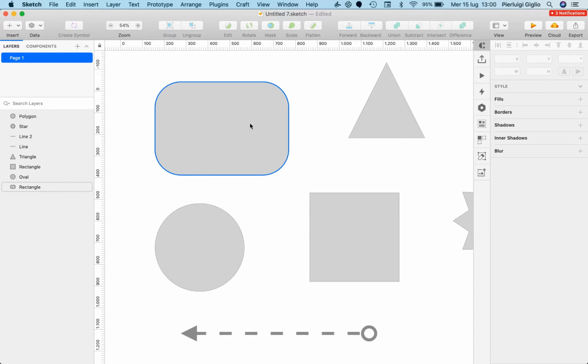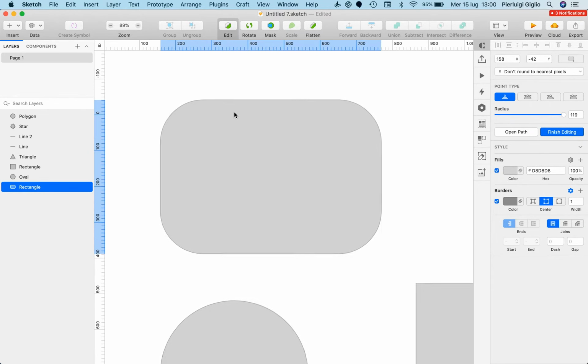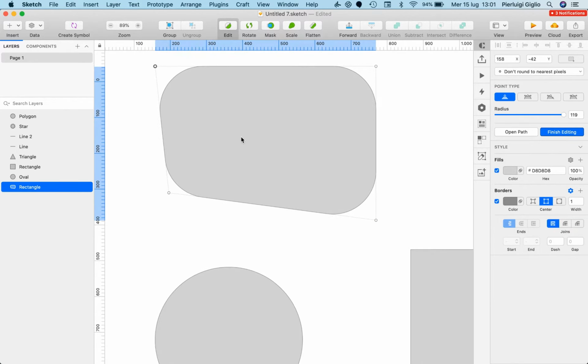And if you want to edit them, it's actually pretty easy. You simply have to double click on them, and as you can see, once I double clicked on a shape, these points are going to appear, and basically I can select them and I can edit the location of these points, hence creating a new type of shape. So this can be really useful.